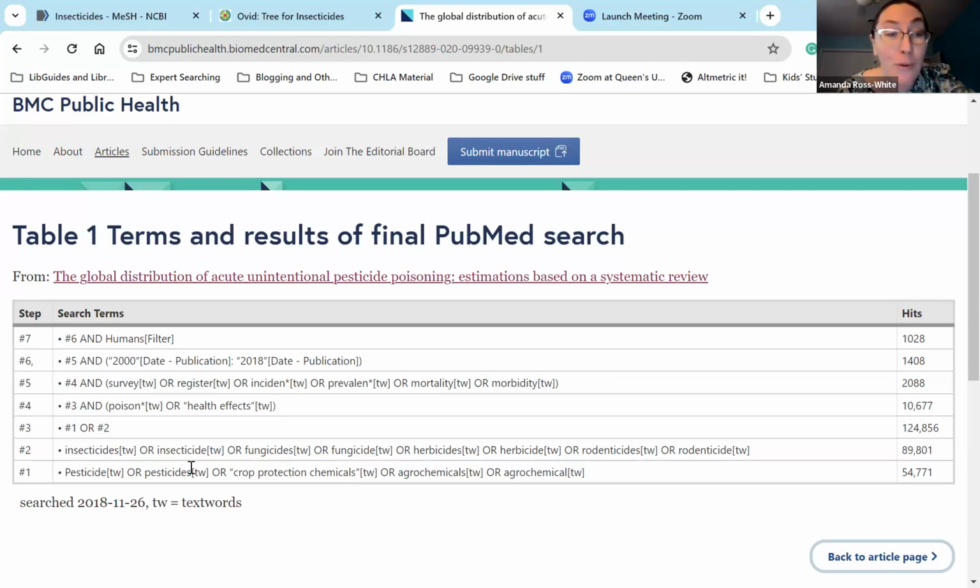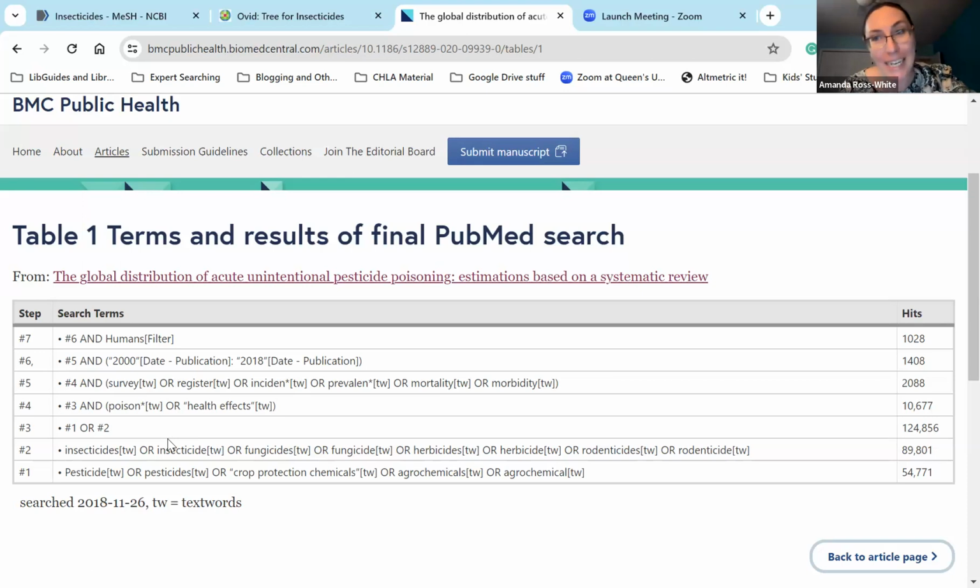The same goes for their second line, where they've got added insecticides, fungicides, herbicides, rodenticides. So they've added a few of those narrower terms. Again, also only searching though as text words. So any of the specific chemicals or any times where those words may not be used would not be found. So they've ordered those two together, and then they've added poison or health effects.